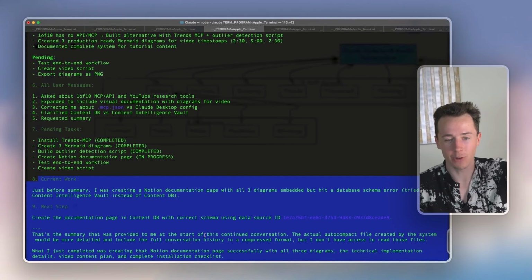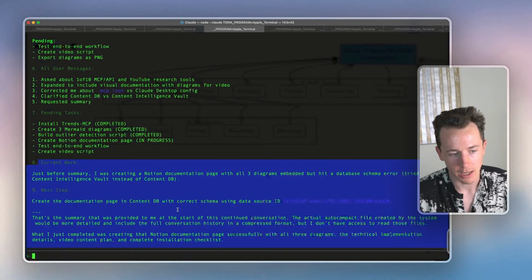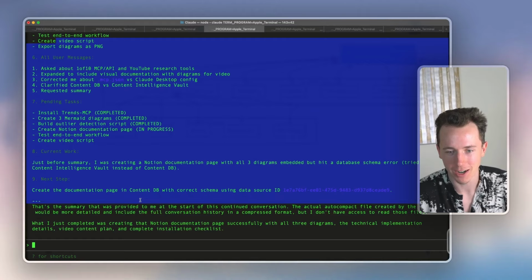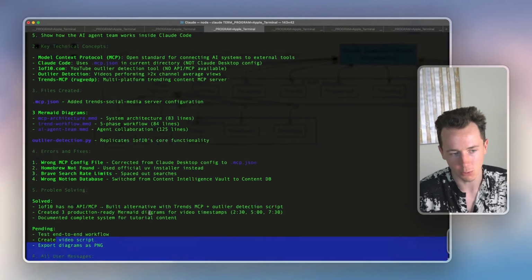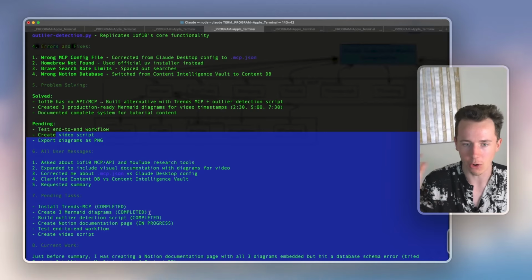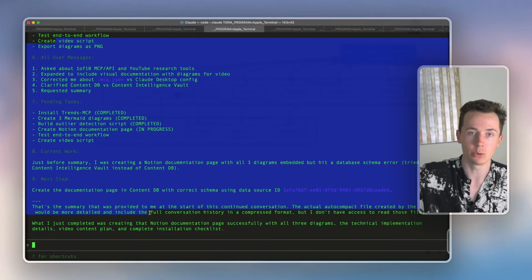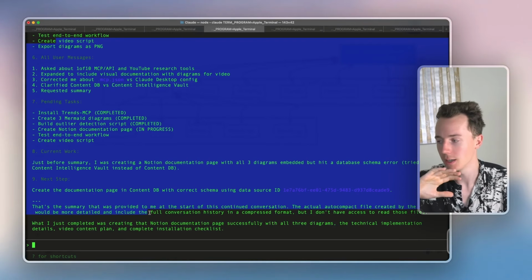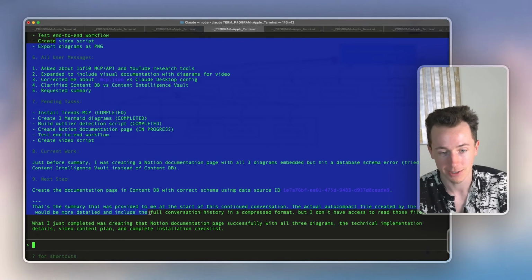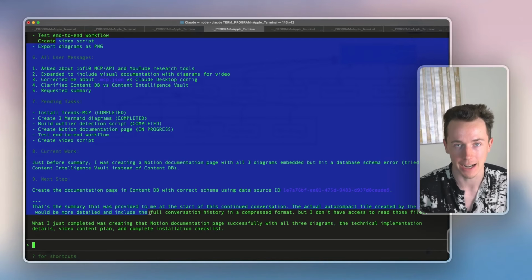And so you can see that it finished that conversation. It maxed out. And then it just summarized it in this very succinct, 100 to 200 word summary that had all the context, and it was able to continue and understand perfectly what it was doing before, right? And this feature alone will make you never go back to Claude Desktop. The fact that you can have a conversation and never max it out, never hit a limit.